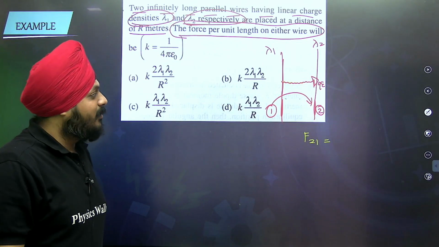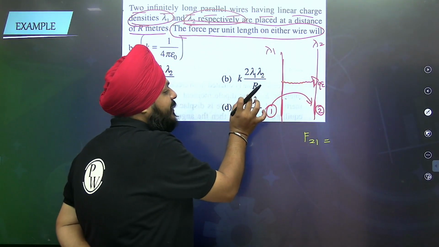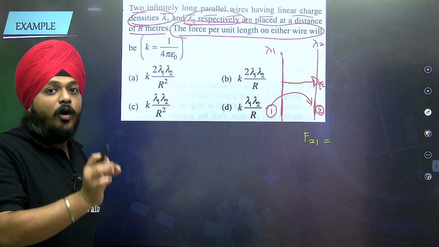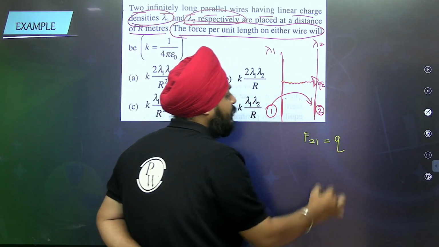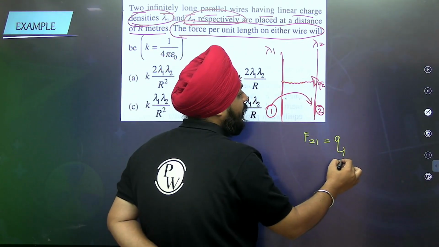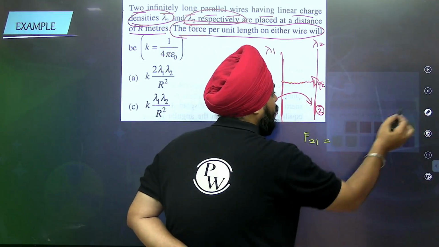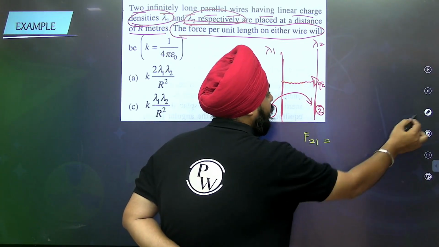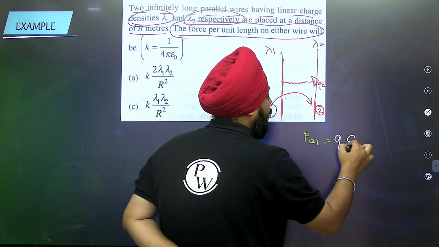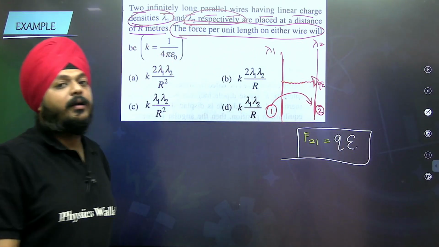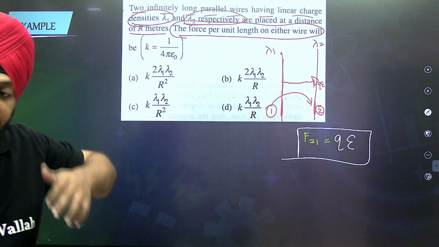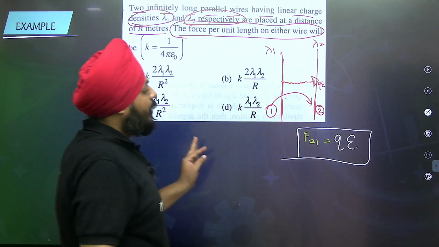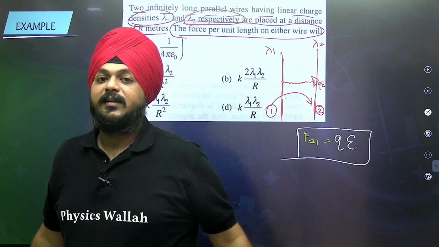So the force acting on 2 because of 1 is nothing else but the charge and the electric field. Not Q2, just hold on, right now we are only defining it as Q and electric field, right? Yes or no?